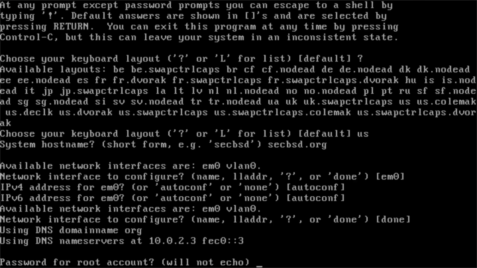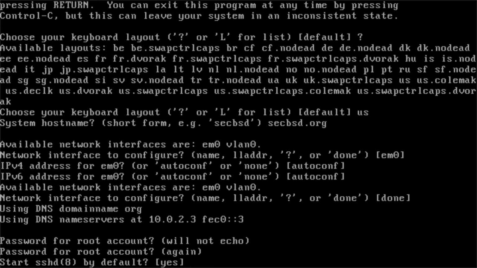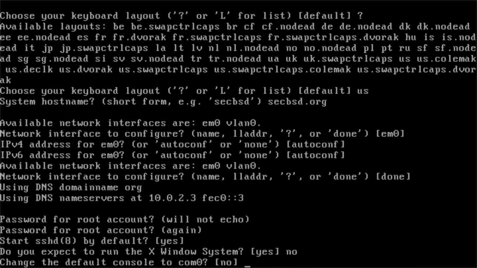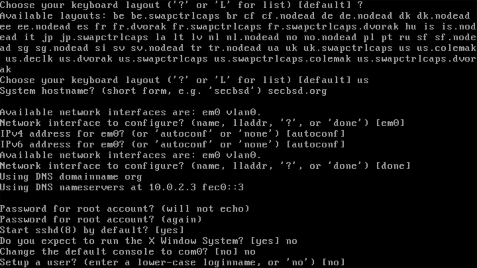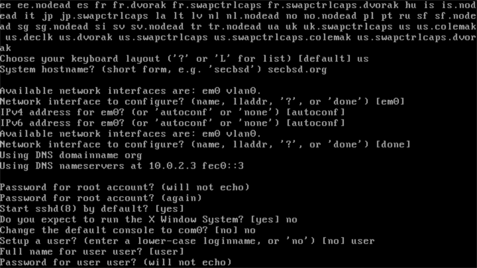Set the root password. Type a strong password and confirm it. You won't see it on screen. When prompted, start SSHD by default. For the X Windows system, I'll choose No. I'll also keep the default console unchanged. Now create a regular user. Enter a lowercase username. I'll use user. Accept the default full name and set a strong password.